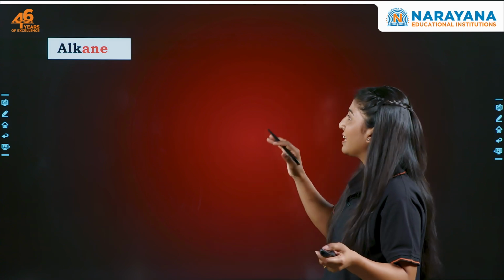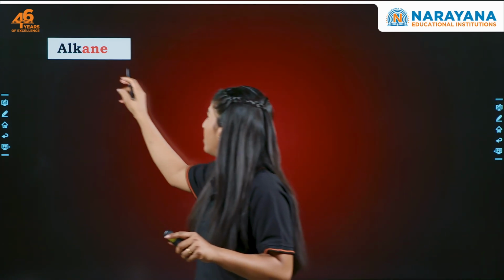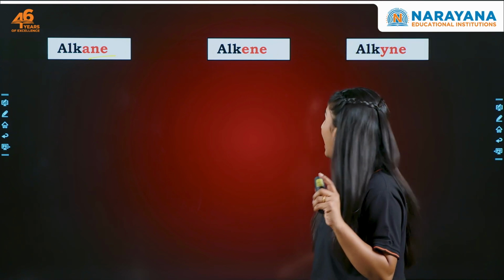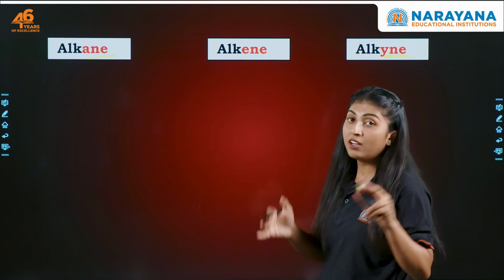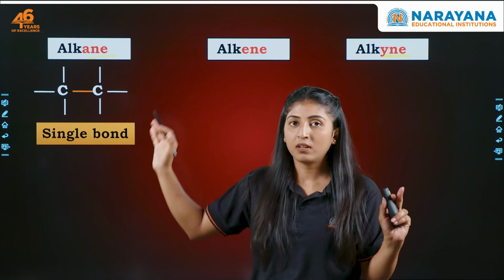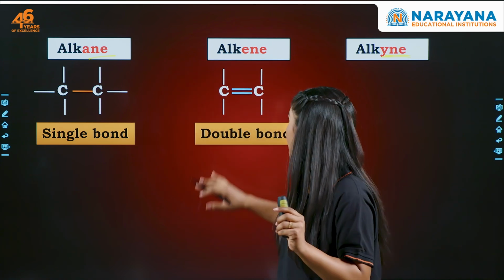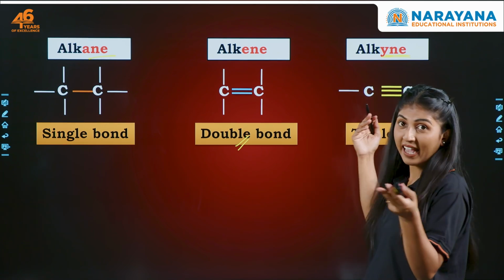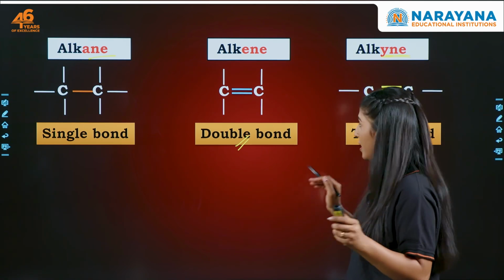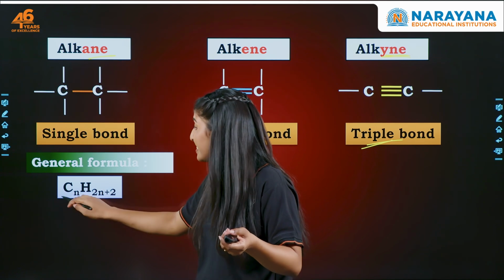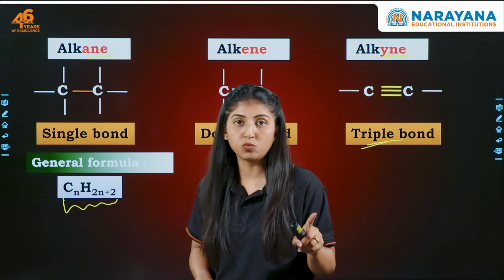So look, alkane ends with the word ane, then alkene ends with ene, and then comes alkyne which ends with yne. So what is the property of alkane? It has a single bond. What is this? A saturated hydrocarbon. Alkene, ene means double bond, and yne, that is ine, means triple bond, right? Now the general formula of alkane is CnH2n plus 2.